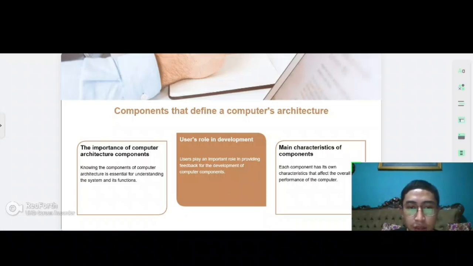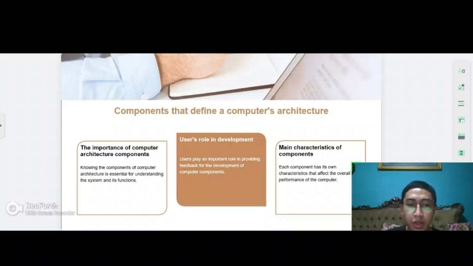Components that define computer's architecture. The improvement of the computer architecture components. Knowing the components of computer architecture is essential for understanding the system and its function.